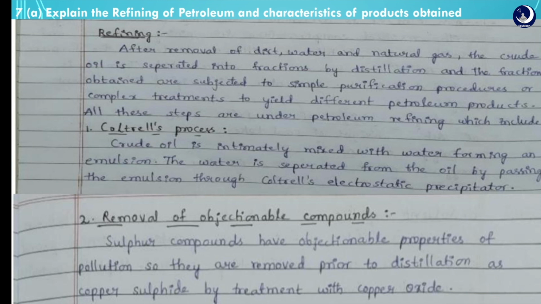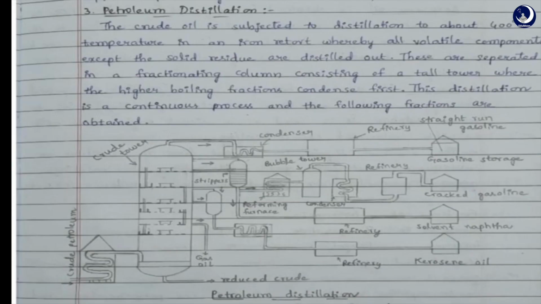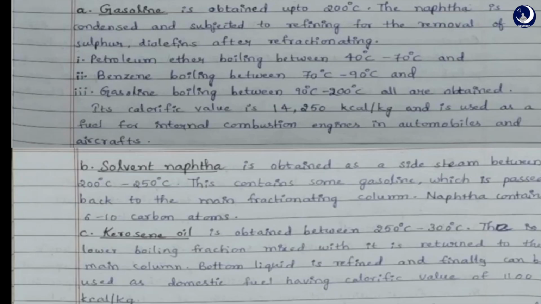So by fractional distillation, the higher boiling fractions condense first, which is a continuous flow process, and the following fractions are obtained. This is the fractional distillation unit in the refining of petroleum. These are the main fractions of fractional distillation. First one is gasoline, solvent naphtha, kerosene, gas oil, etc.